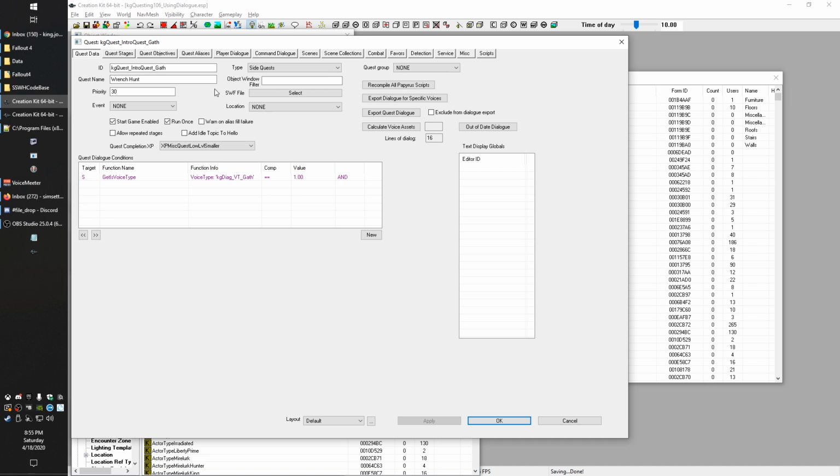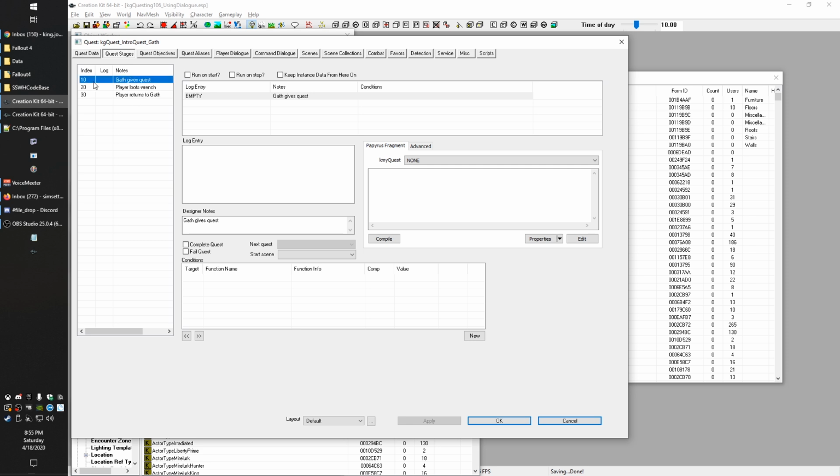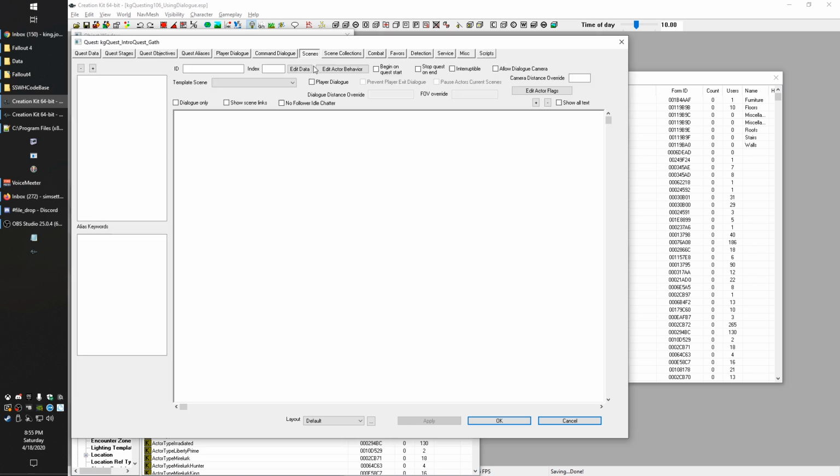Now we've got to just do a few more things here. So first we need to do some conditions based on these stages. So when is stage 10 going to happen? After Gath gives the quest. So that's going to happen in here.